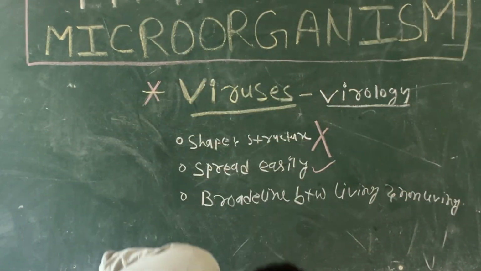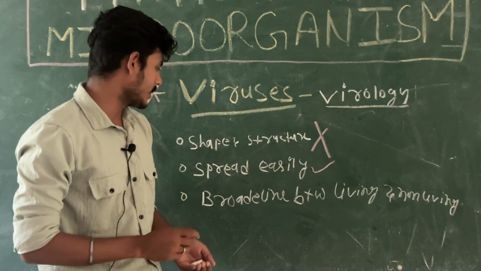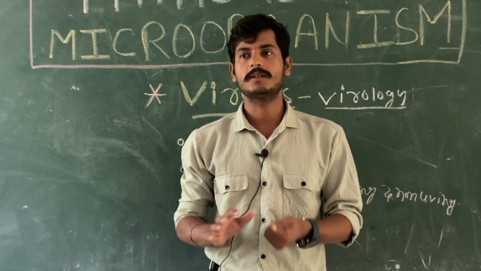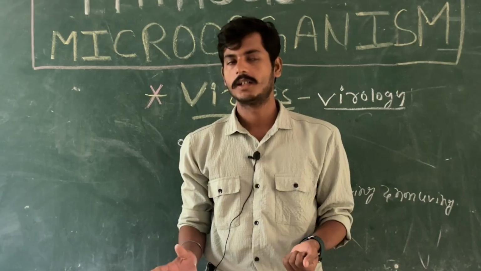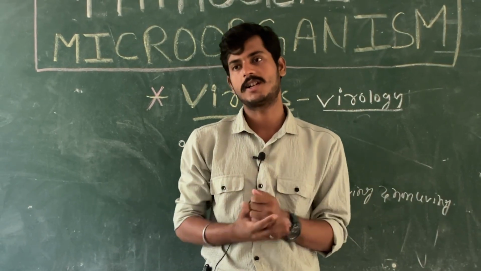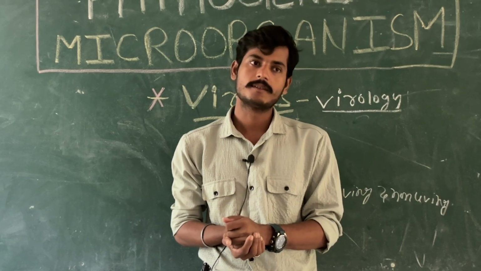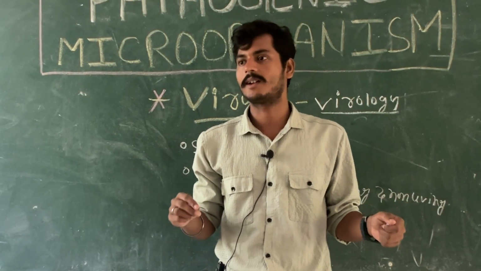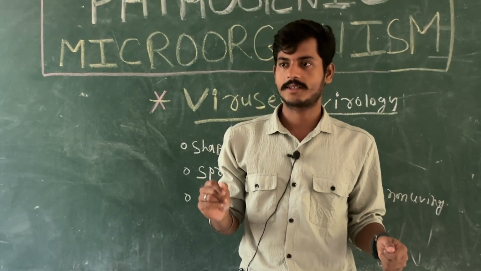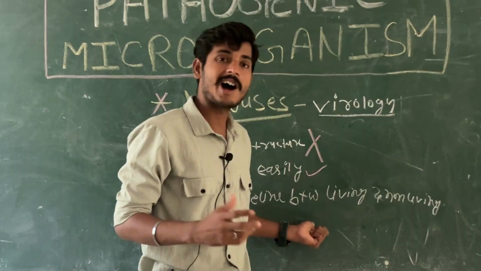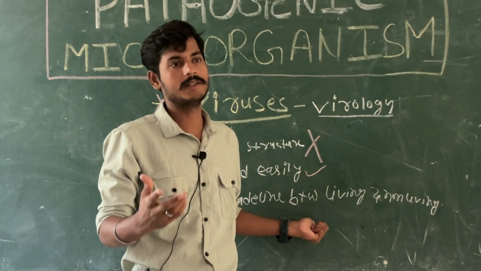Now, one thing you have to understand here is that, as I said, viruses do not have a very complex structure. So viruses will mutate fast, because they do not have so many cell organelles. So viruses will mutate fast. Okay, first start with the basics. How do we define the virus now?